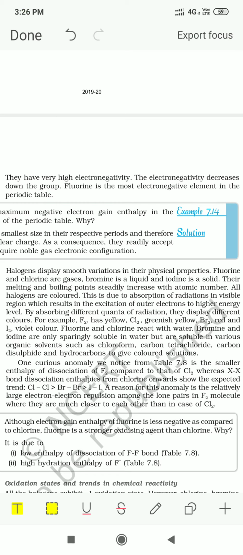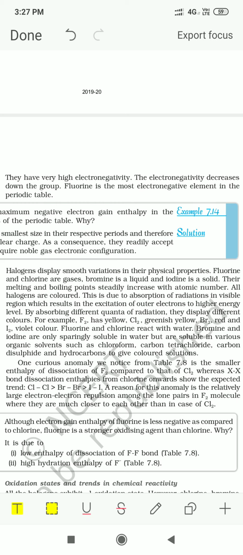Now what about bond dissociation enthalpy? Fluorine, chlorine, bromine, iodine are gases, and they show different bond dissociation enthalpy. Bond dissociation enthalpy of fluorine is found to be less, but as we move down, chlorine has a higher value of bond dissociation enthalpy, then bromine, then iodine. It keeps decreasing. Now, why does fluorine have a small value of bond dissociation enthalpy? It is because of the small size of the atom, and the electron-electron repulsion in the lone pairs of fluorine, and that is why the bond dissociation enthalpy is less.